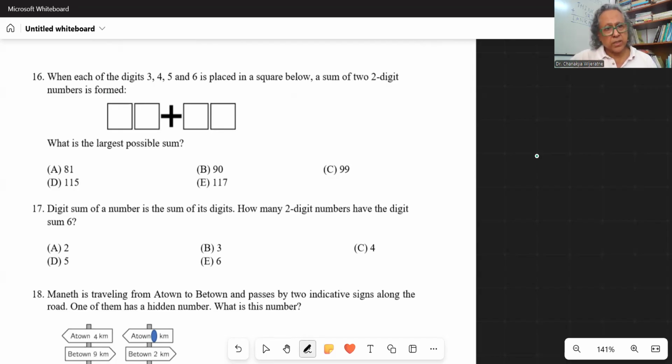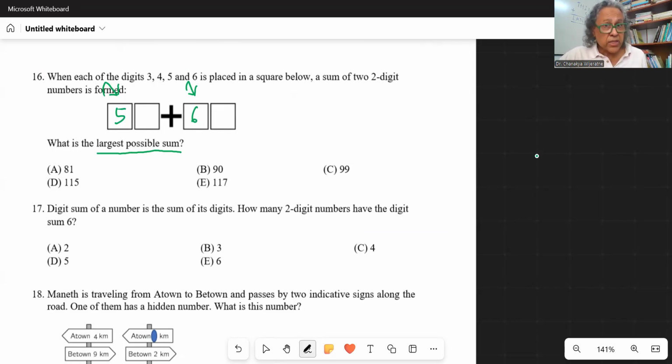But we are smarter than that, right? Because we know that the sum is going to be largest when the tens places, the places which contribute the most to the sum, have the digits 5 and 6. Then 3 and 4 are going to be the units digits.